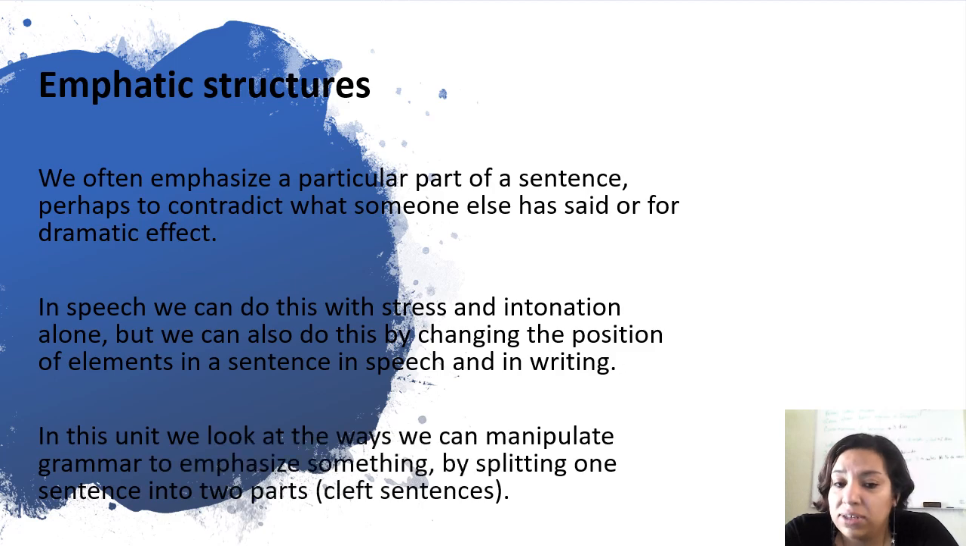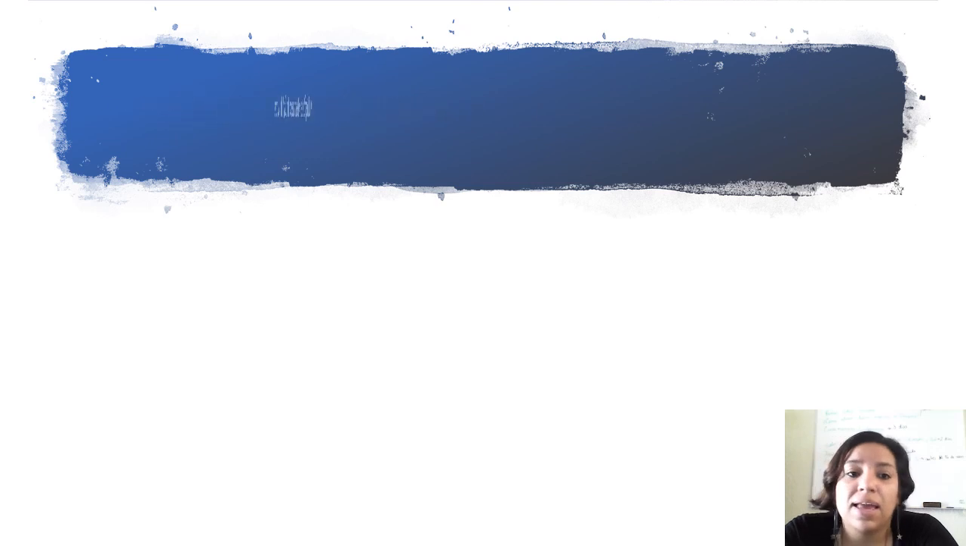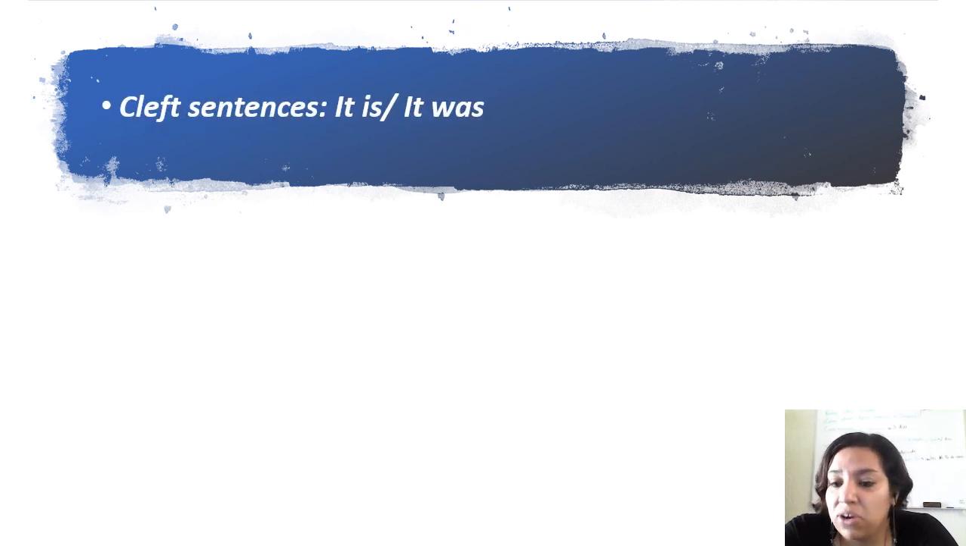In this unit, we're going to look at the ways we can manipulate grammar to emphasize something, mainly by splitting one sentence into two parts. These kinds of sentences are called cleft sentences. So remember, cleft sentences are the ones that are splitting one sentence into two parts. Why am I telling you this? Because we're going to use that term the whole topic. Cleft sentences: it is, it was.